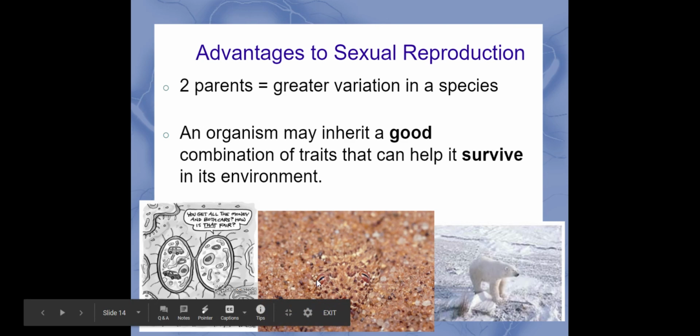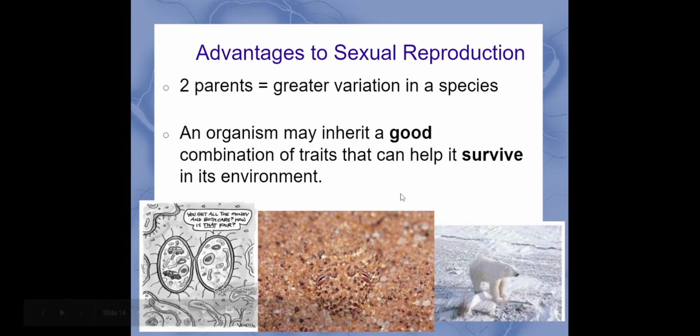Here's an eye. Here's an eye. You can kind of see the body here. This blends in very well with its environment, so that makes this snake less likely to be eaten. And a snake that is not as well blended in is going to be more likely to be eaten. So lots of organisms have these good traits. They are able to survive and then pass those good traits on to their offspring.